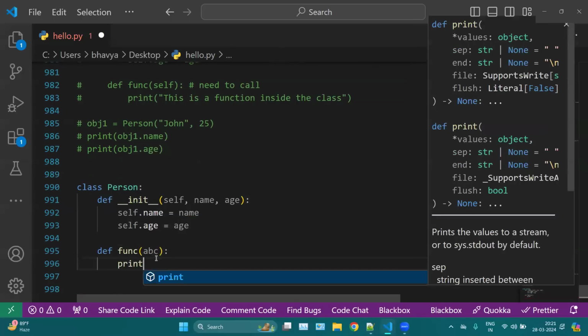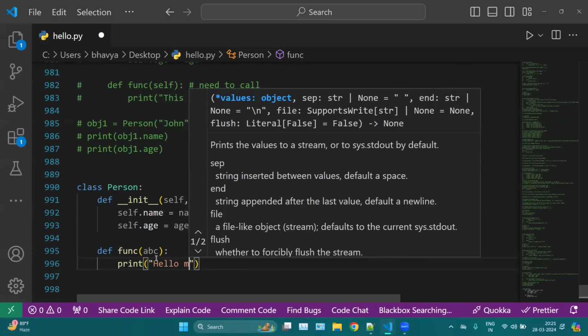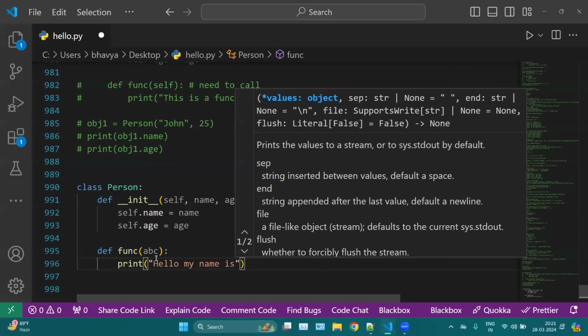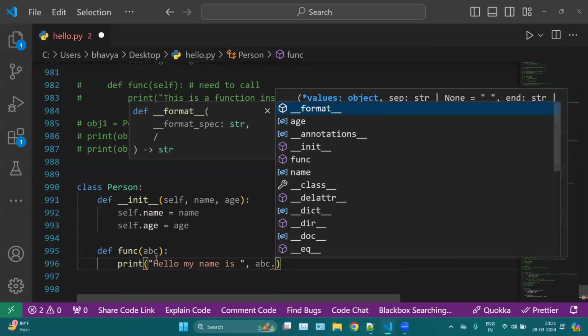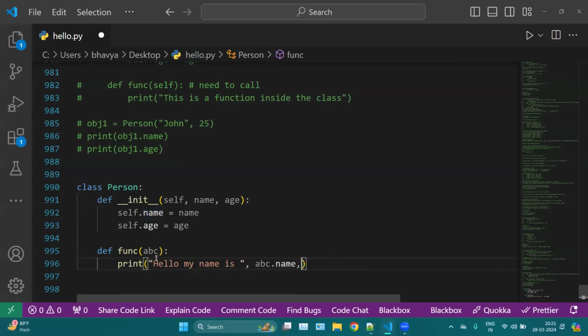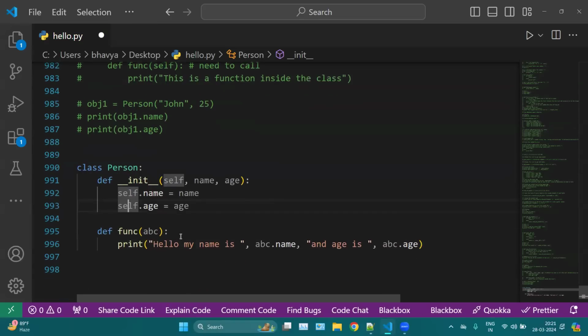Now here we can simply print hello, my name is, and we use abc dot name, and age is abc dot age. Now you can see instead of self, here I'm using ABC. So you can use any keyword here.